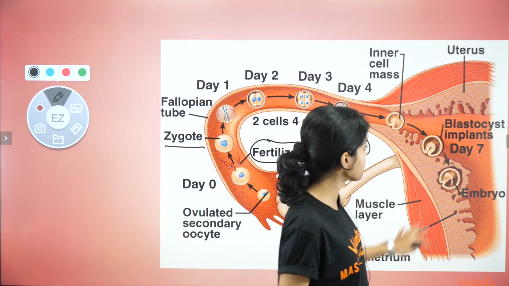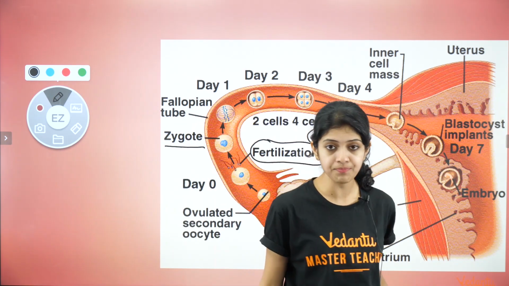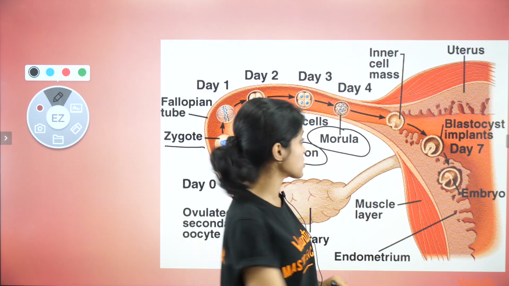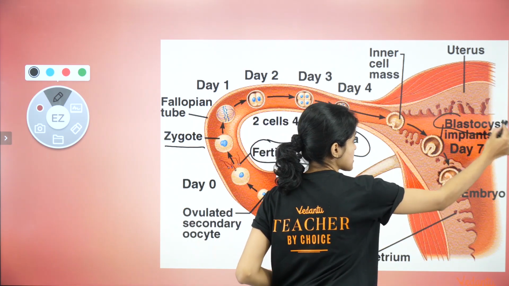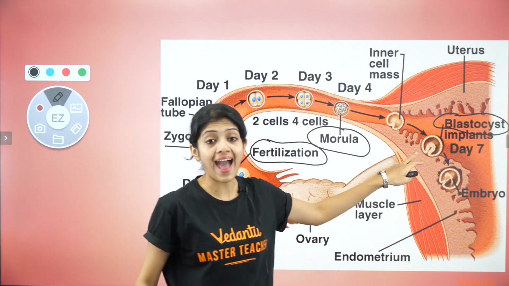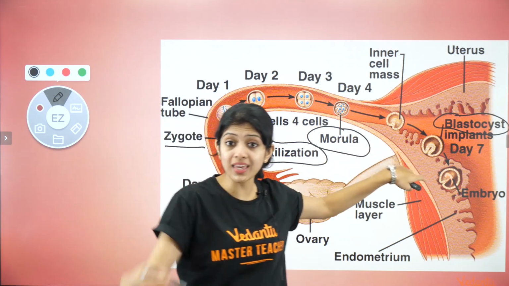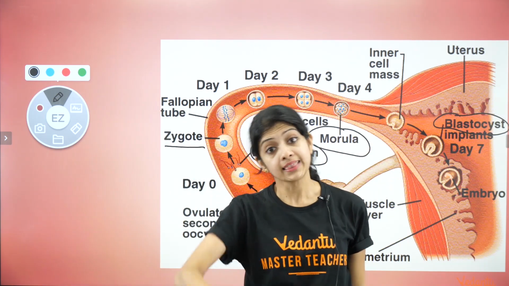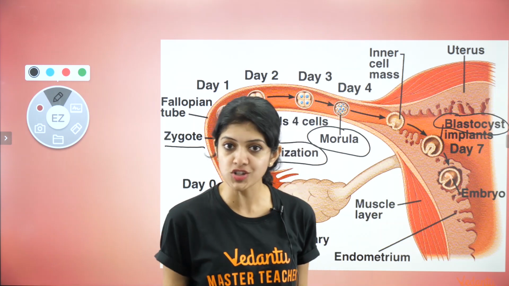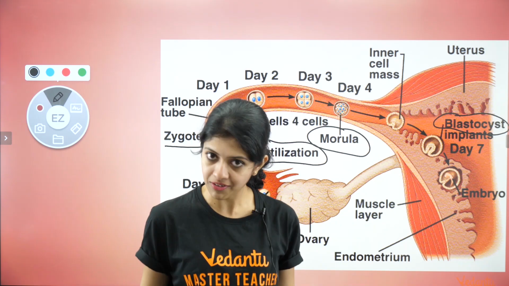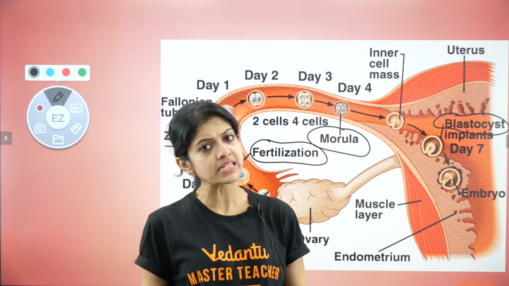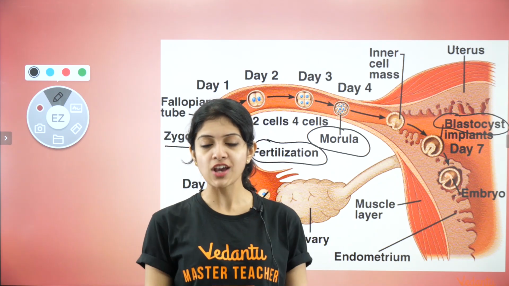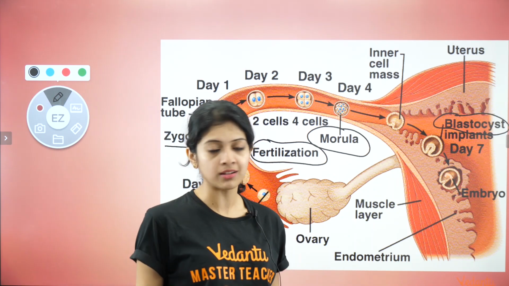And finally, around day 7, the blastocyst, the structure that I mentioned, comes in and digs into the endometrial wall that was already ready for it during the menstrual cycle, right? Richly supplied with blood vessels, with all those pregnancy hormones, progesterone and estrogen.